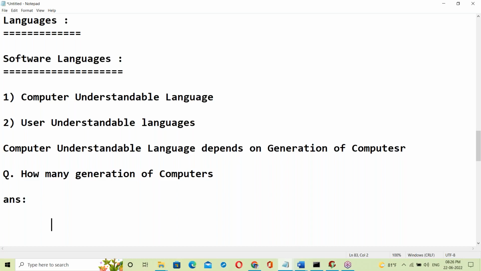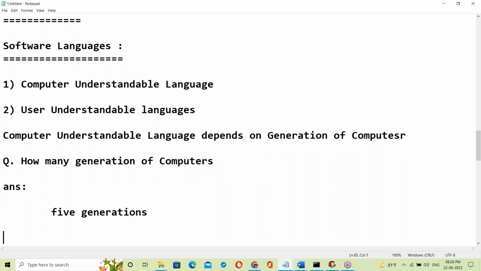I think you have not expected this kind of basics. Very basic. I'm explaining very clearly from scratch. You can ping in the chat box. Five, yes, five generations. Good. It's five generations.